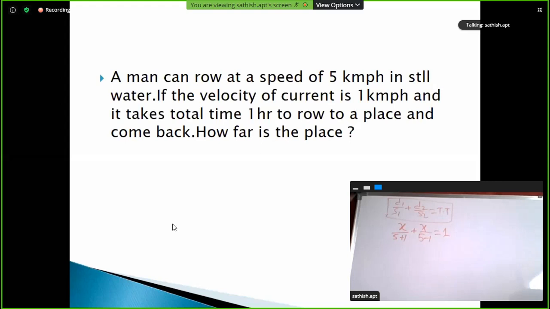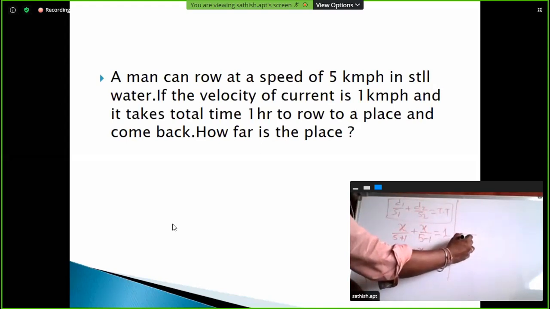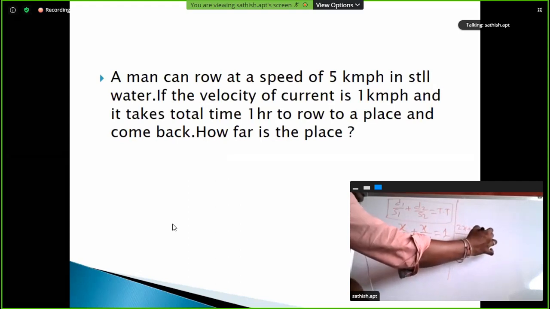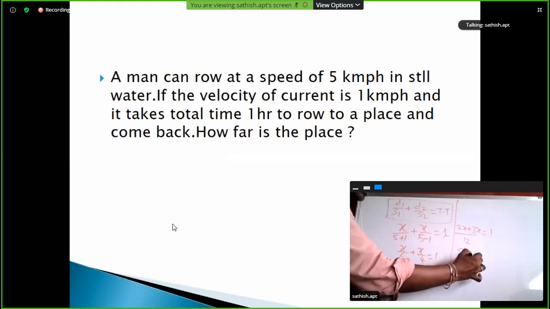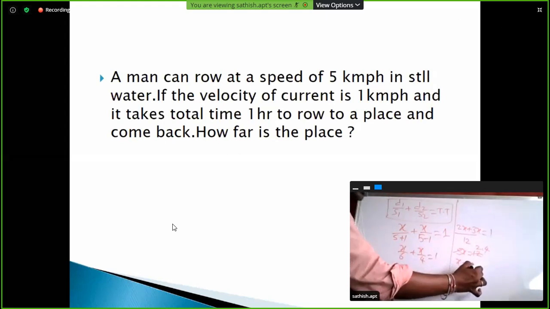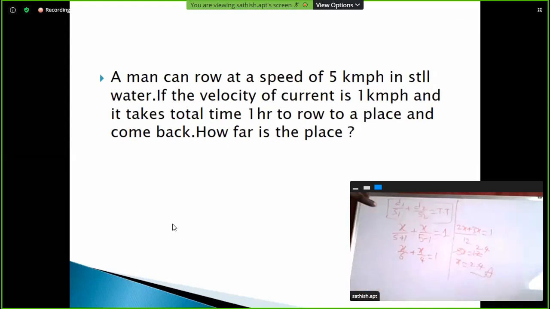Maybe you're right, we'll see. So x by 6 plus x by 4 is equal to 1. LCM of 6 and 4 is 12. 2x plus 3x is equal to 12. So 5x is equal to 12, x is equal to 12 by 5, that is 2.4. Correct. Super.